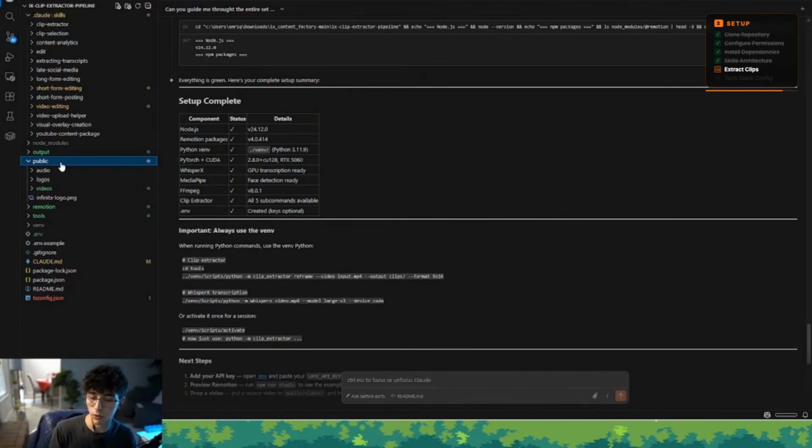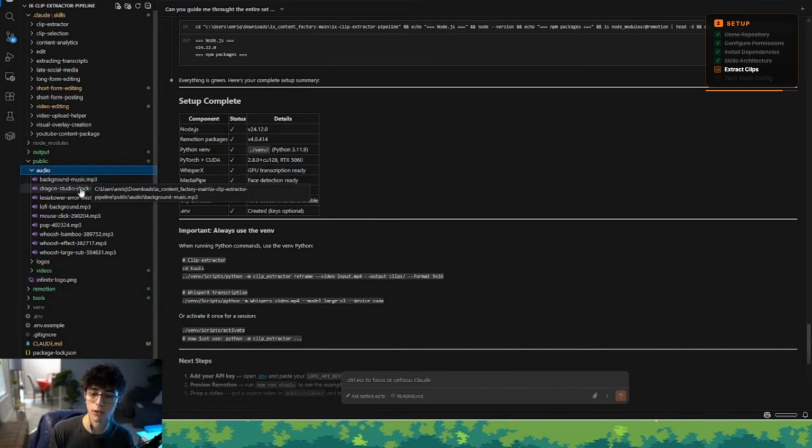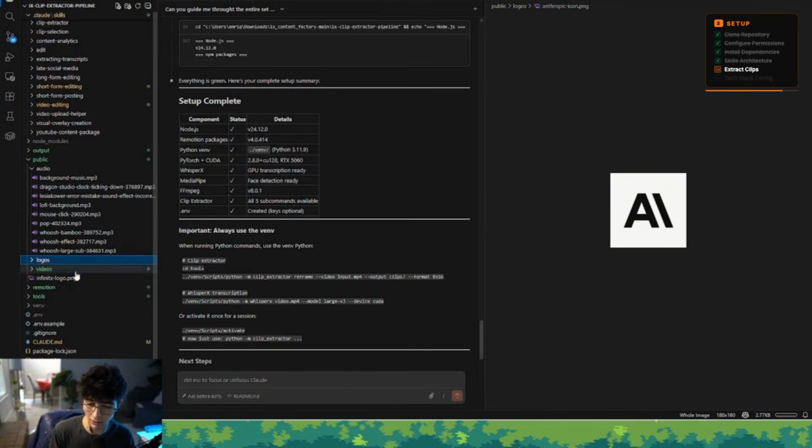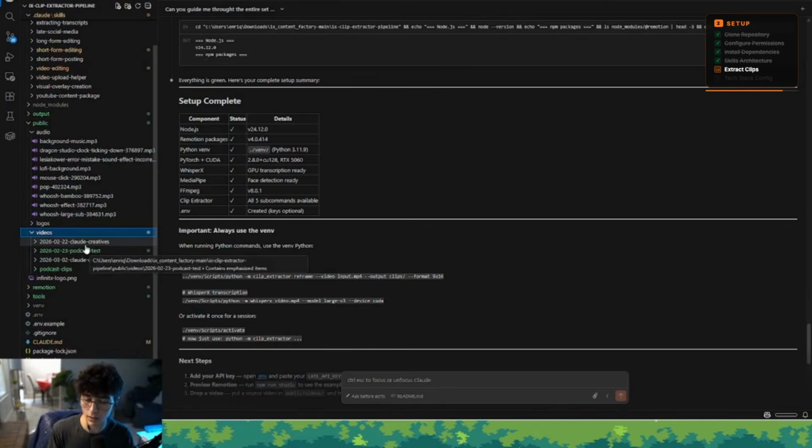Now, inside the public folder, as you can see here, here's where we are storing all of the audios, right? All of the sound effects that we are using for the editing process. The logos, as you can see here, these are visuals that we are adding on the videos to give them more sauce. And here are the long form videos that we are importing for the extraction of the clips. We store them also here.